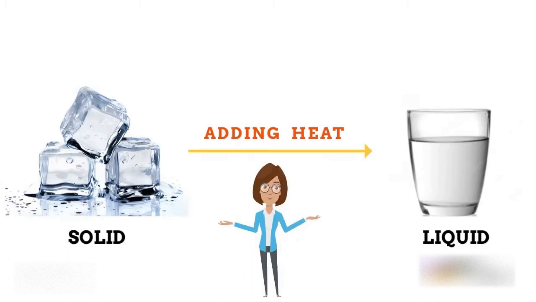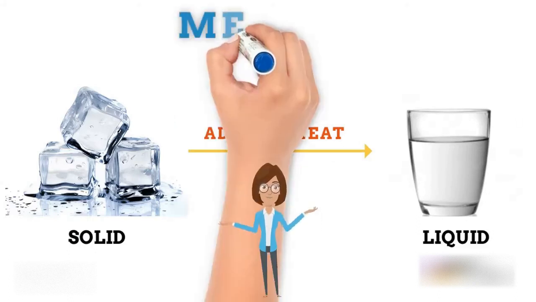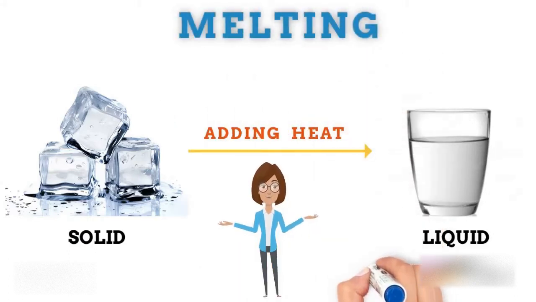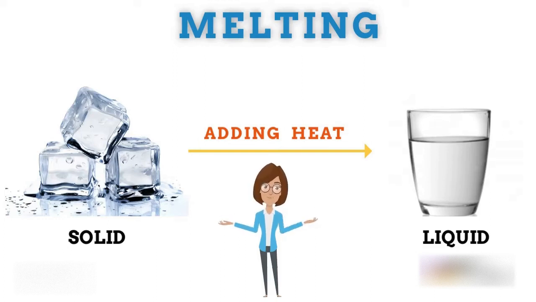The temperature at which melting occurs is called the melting point of the solid. Melting is a process that causes a substance to change from a solid to a liquid. Melting occurs when the molecules of a solid speed up enough that the motion overcomes the attraction, so that the molecules can move past each other as a liquid.